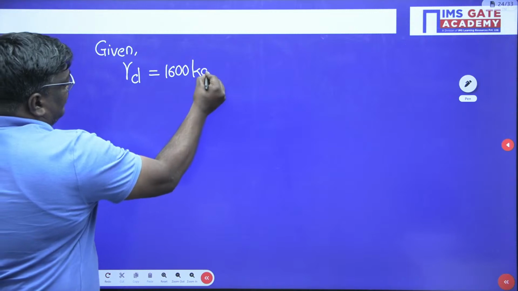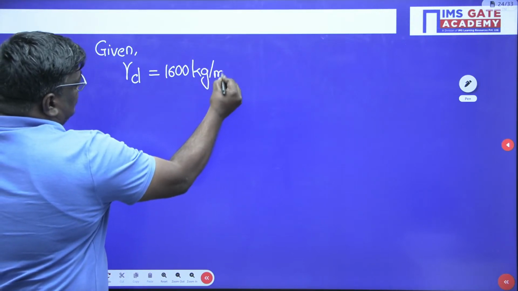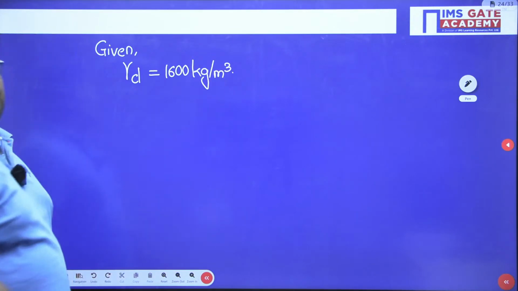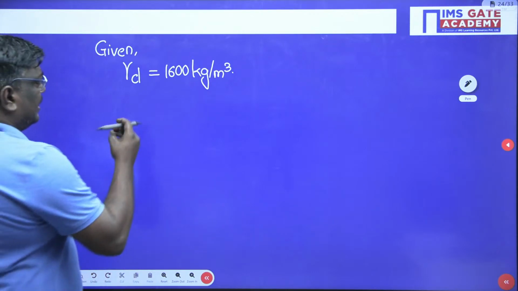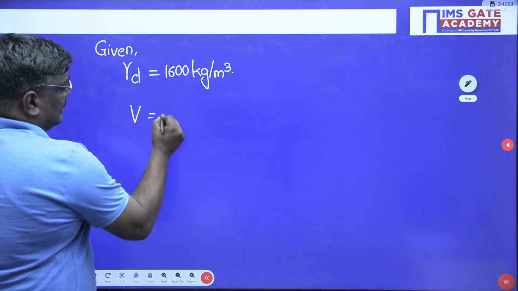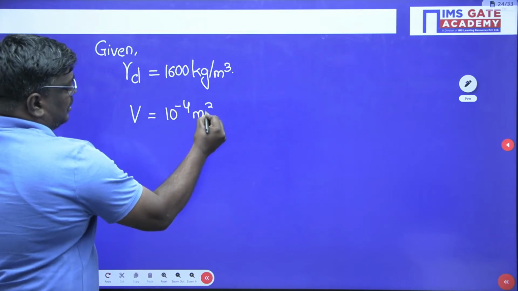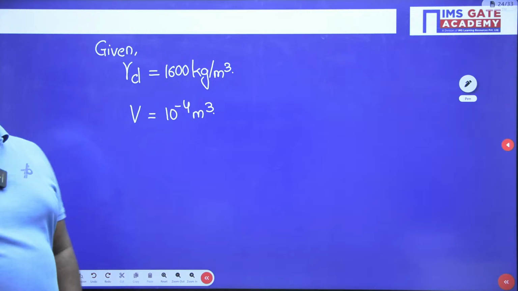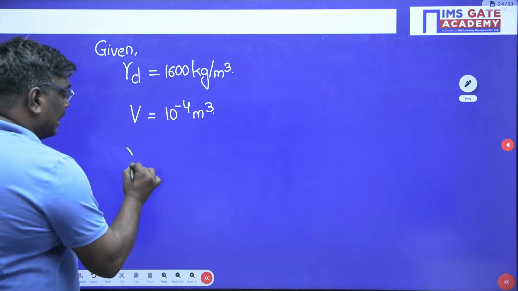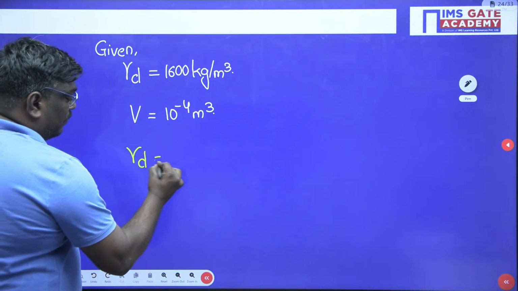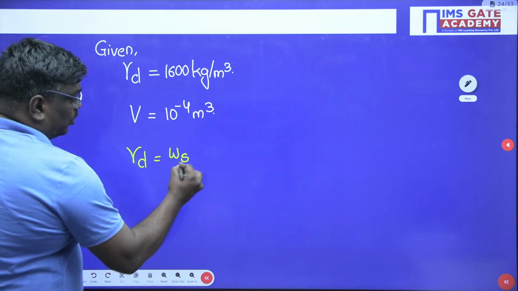Agree or not? Given dry density is equal to 1600 kg per meter cube. Remember here, volume is given as 10 power minus 4 meter cube. Now my dear students, how to find out weight of solids? Gamma D is equal to weight of solids upon total volume.